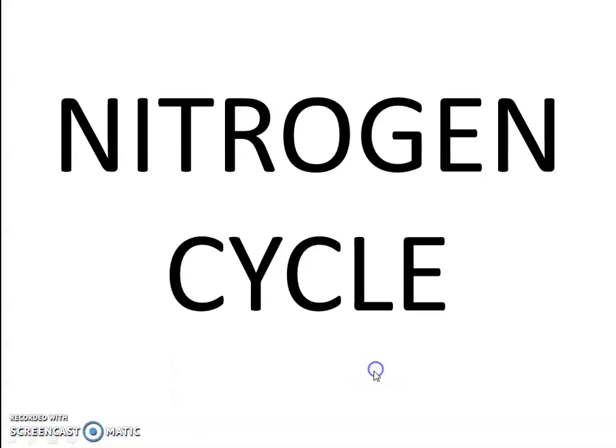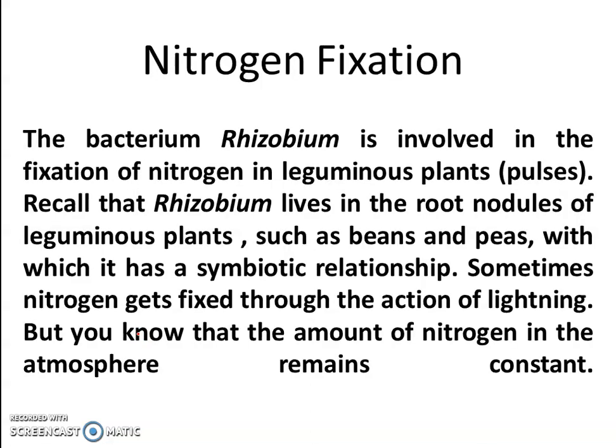Good morning, students. Today we are going to discuss the nitrogen cycle. Nitrogen is essential for the plants. The nitrogen compounds are converted into proteins. The nitrogen cycle is essential for crop production. Right? Now, nitrogen fixing. Actually, there are so many bacteria which help to fix the nitrogen of the soil, right?